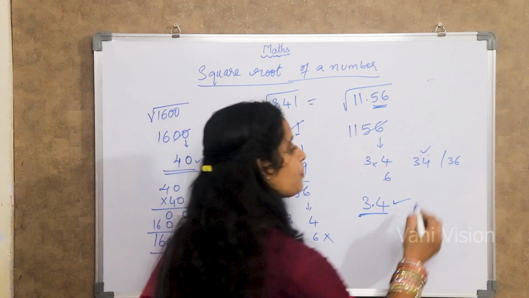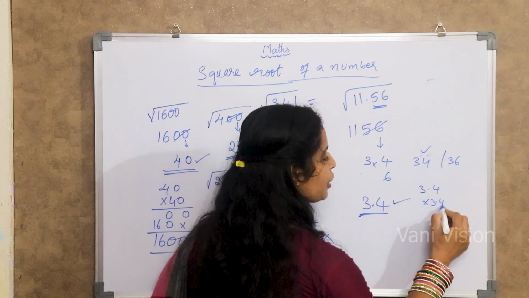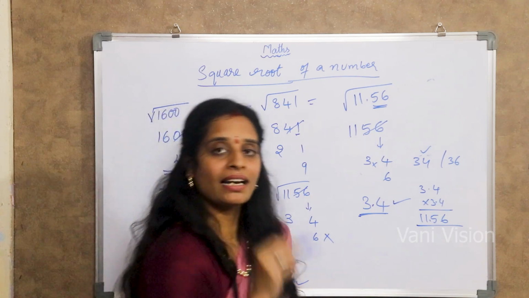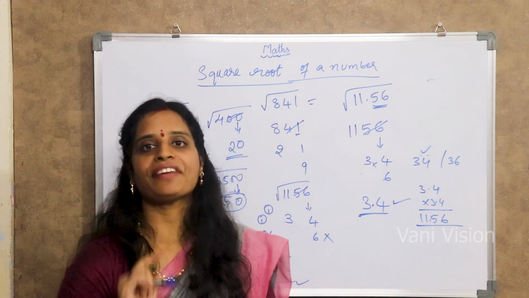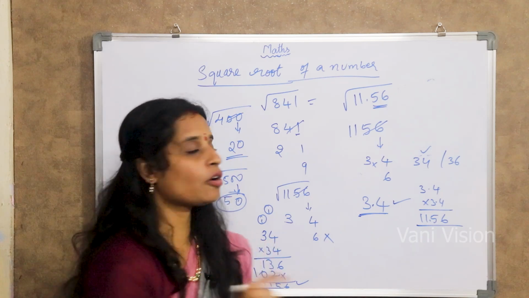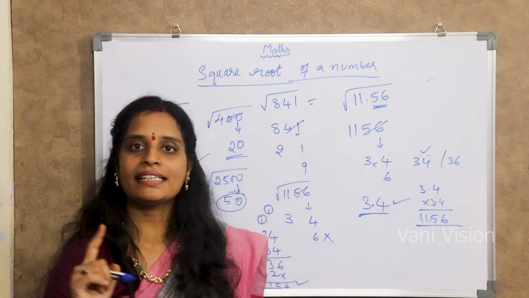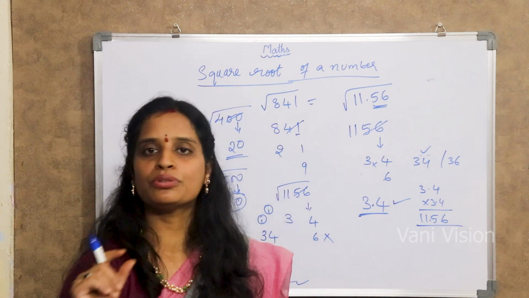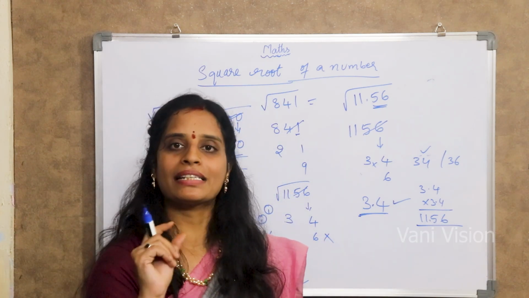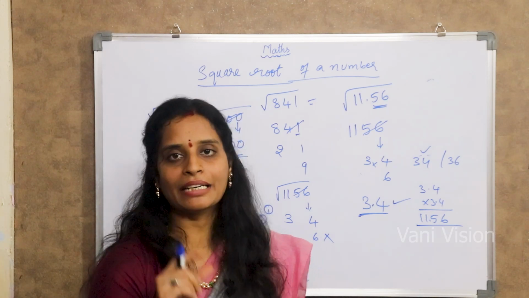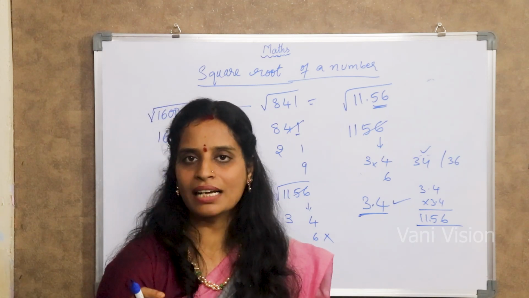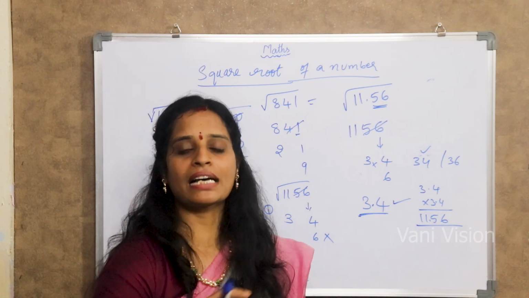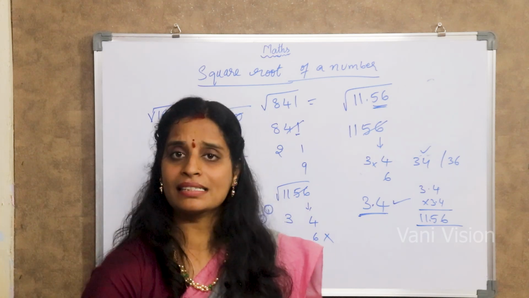When you multiply 3.4 into 3.4, you are going to get 11.56, with the decimal after 2 numbers. In this way, we are going to solve all the square roots in an easy way. Clear? You should just know the squares of 0, 1, 2 up to 9. Then by using an approximate method, if exactly zeros are there, you are going to get the exact number. But if zeros are not there and numbers are in between, we can get an approximate answer.